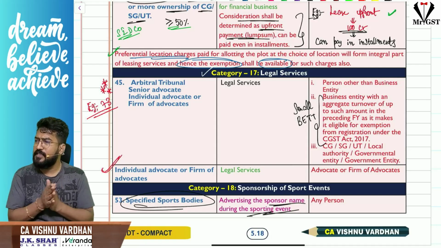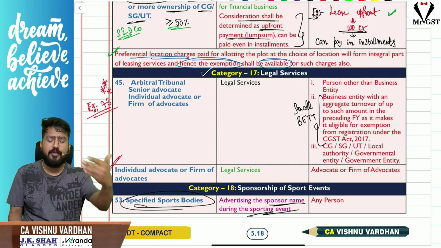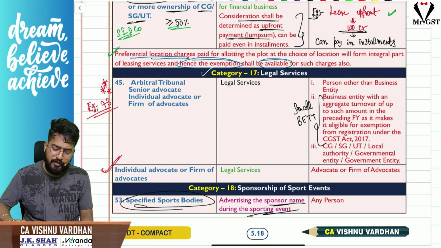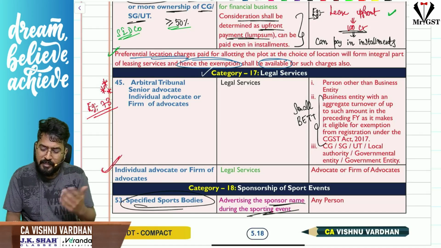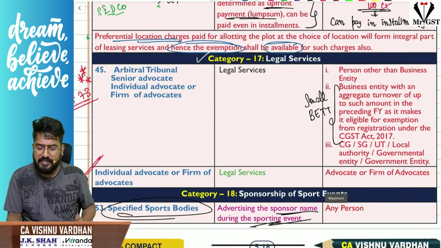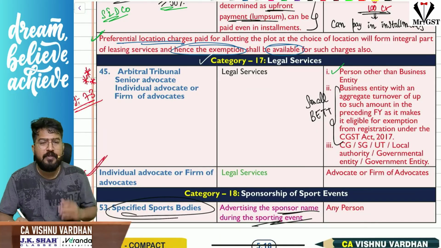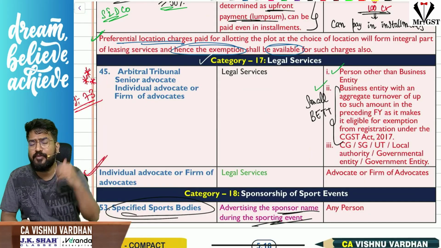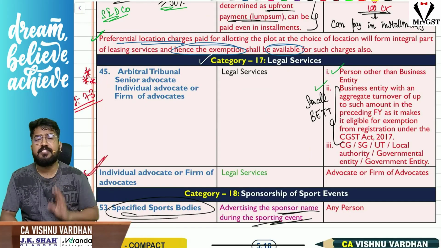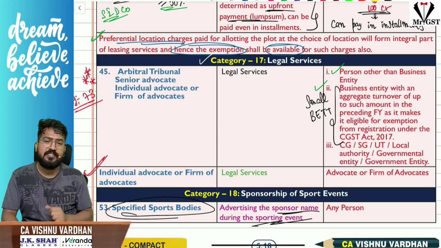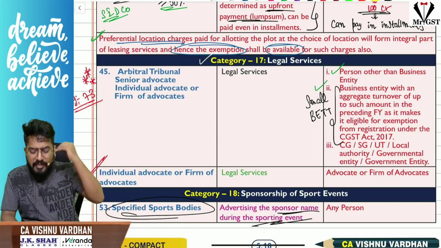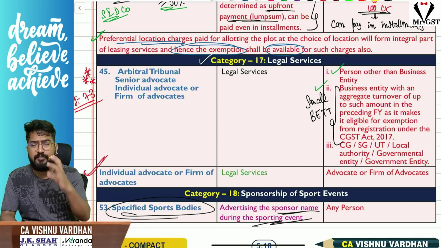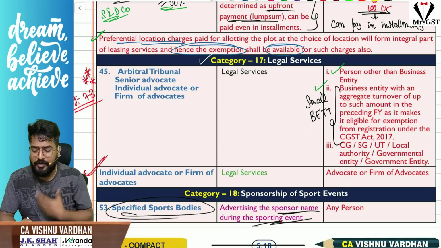So the next one is legal services. If you see, sir, an arbitral tribunal or senior advocate or individual advocate or firm of advocates providing their legal services to any person other than a business entity, like individuals, all that is exempt under GST. Or to a business entity whose aggregate turnover is not exceeding the threshold limit for registration. That means small business entities, sir, they are not even liable for registration. That much less turnover they are doing, not exceeding 10, 20, 40 lakhs.